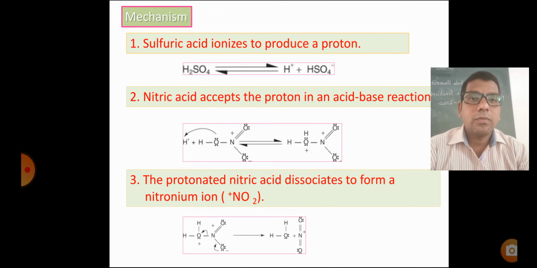Mechanism. First step, sulfuric acid ionizes to produce a proton: H2SO4 gives H plus plus HSO4 minus. Second step, nitric acid accepts a proton in an acid-base reaction. Third step, the protonated nitric acid dissociates to form a nitronium ion.